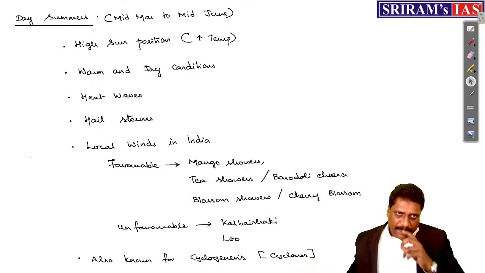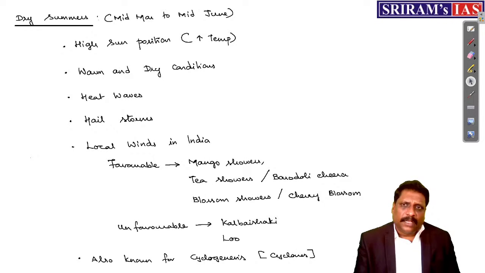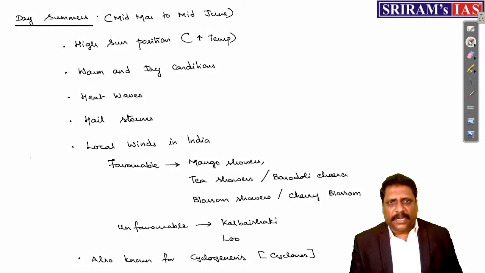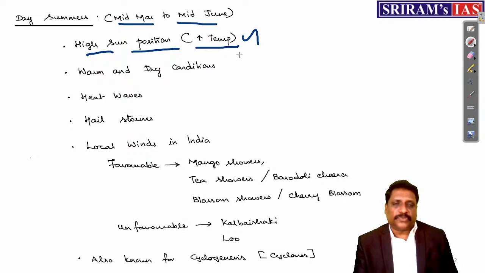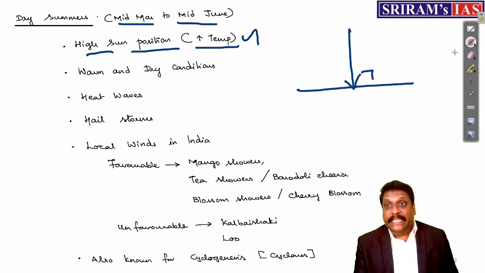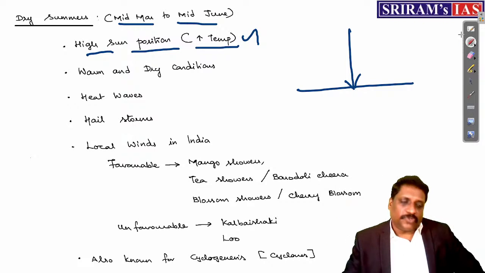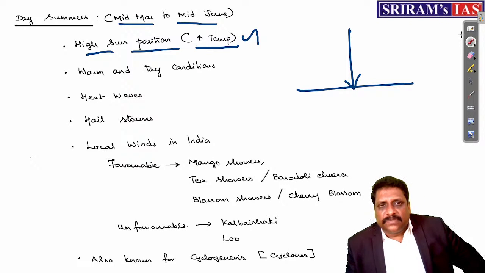So most of the phenomena I'll be discussing here, you might relate to what exactly happens. For example, when exactly do you experience this dry summer as a period? Dry summer extends from the middle of March to the middle of June. So this is a time when you experience high sun position, my dear friends. It means slowly, steadily, the sun will start climbing in the sky. The angle at which the sun's rays fall will start increasing. Am I right? I am just putting it as though it is perpendicular, not exactly perpendicular, but high sun position. Winter has slanting sun's rays, but in summer the angle of sun's rays will be slightly higher.